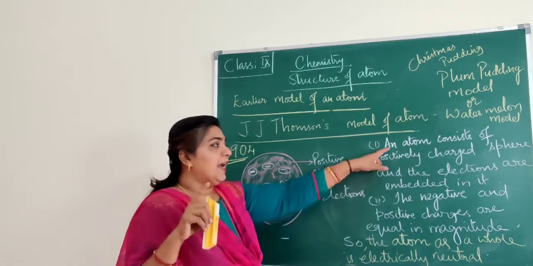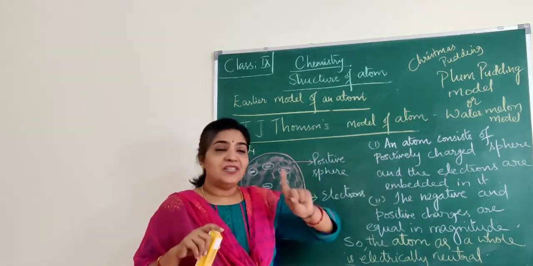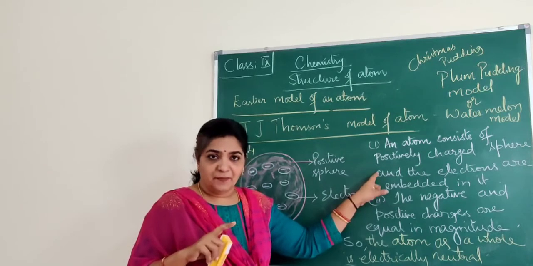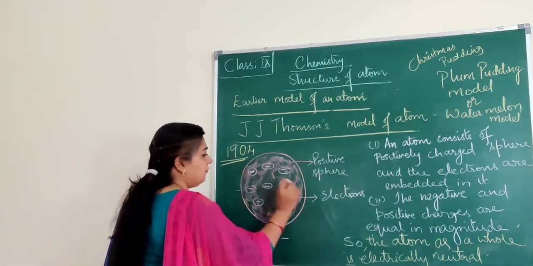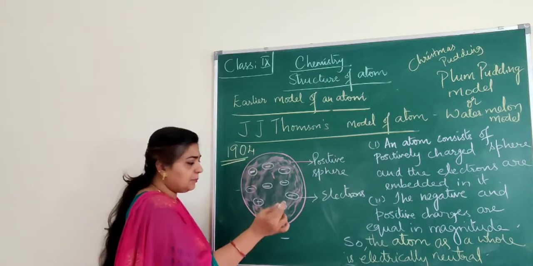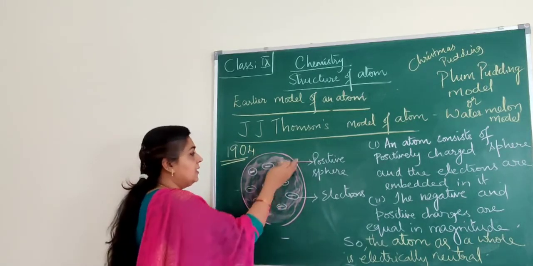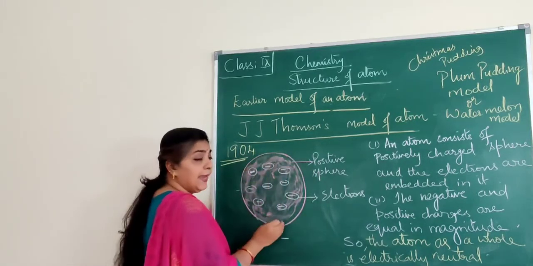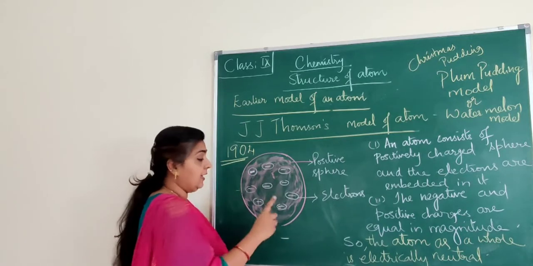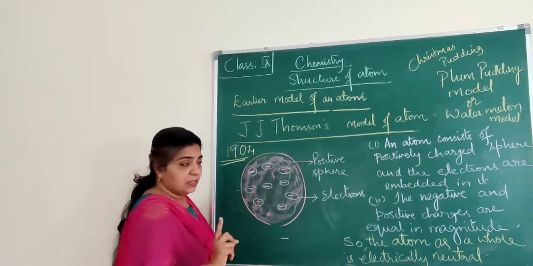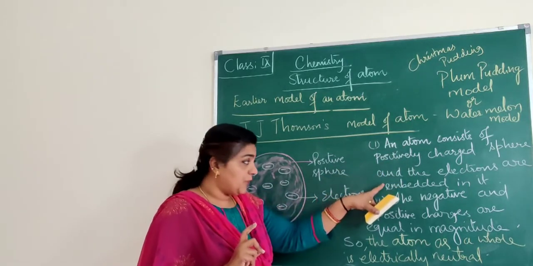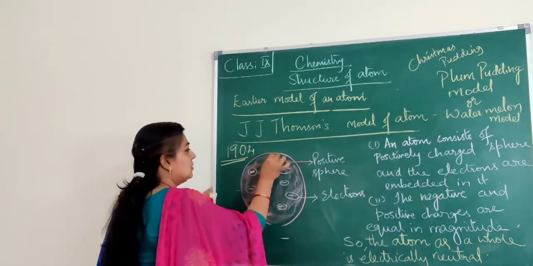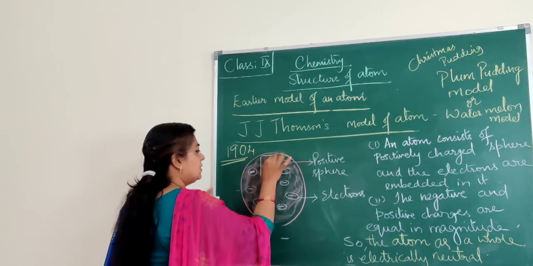So what did he propose? He said an atom consists of a positively charged sphere. Positively charged sphere. That is the entire part. If this is the pudding, or the watermelon, the edible part which we can eat, right? That is positive. An atom consists of a positively charged sphere. I'll just draw it like this.